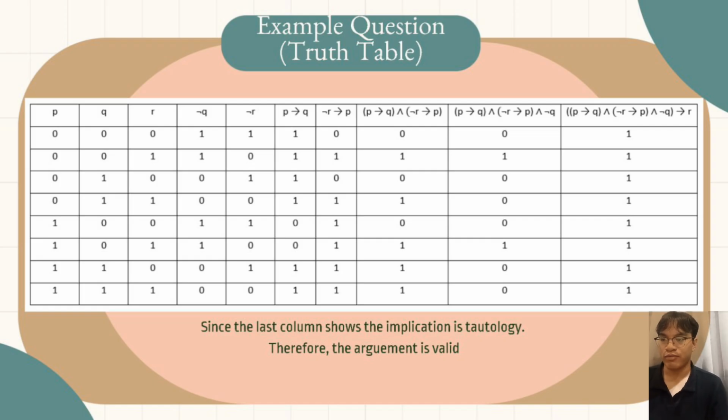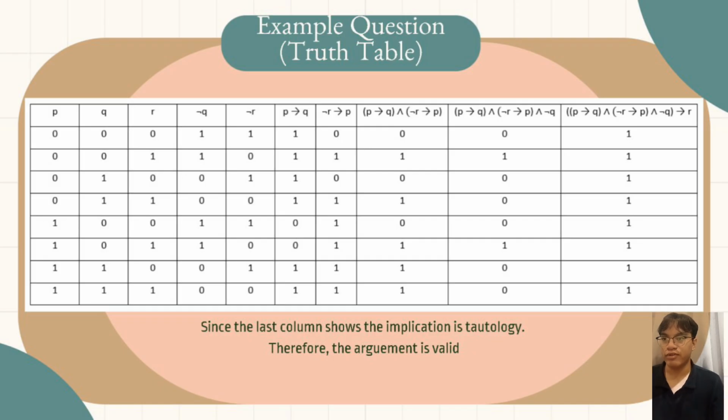The fourth column, for not Q, we will put the value opposite of Q. So for example, if the value of Q is 0, the value for not Q is 1.